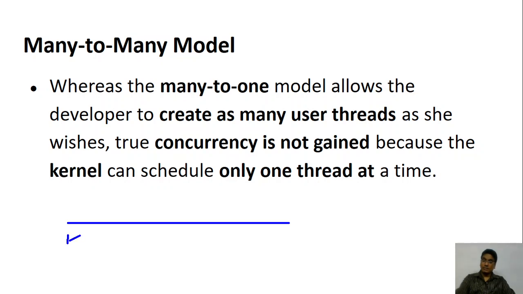In the many to one model, you have many threads at the user level which are mapped to one thread at the kernel level. Now you don't achieve any concurrency here, because at the end it is only one thread that is running, even though you might have created many threads at the user level. At the kernel level it is only one thread that is running, so you may not get that kind of concurrency.